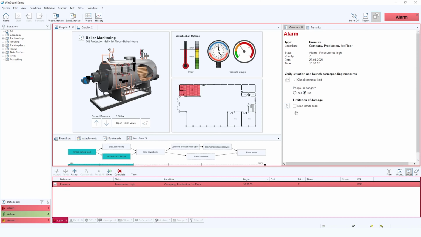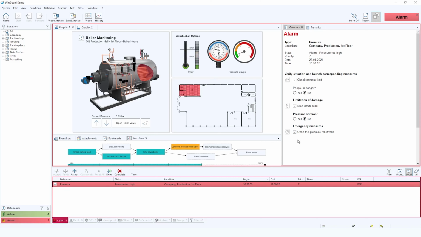We want to shut down the boiler, all from automated actions within WinGuard. Is the pressure normal? In this case, no. So then we're going to open the emergency release valve, and immediately you can see that the pressure now falls to an acceptable level.